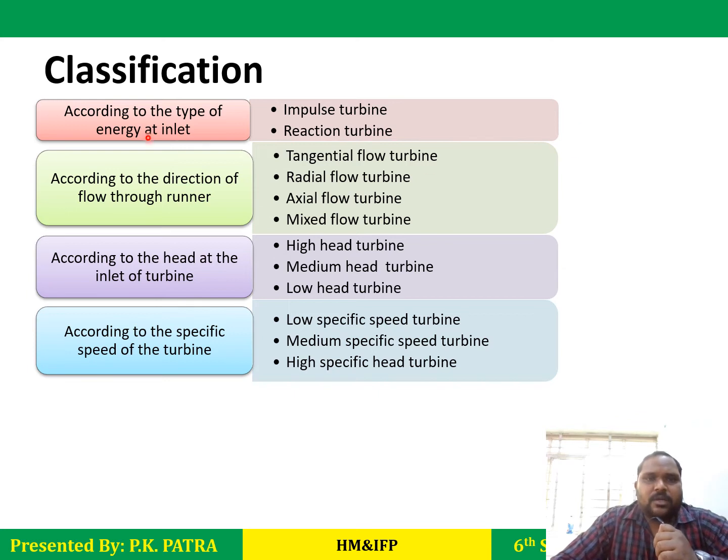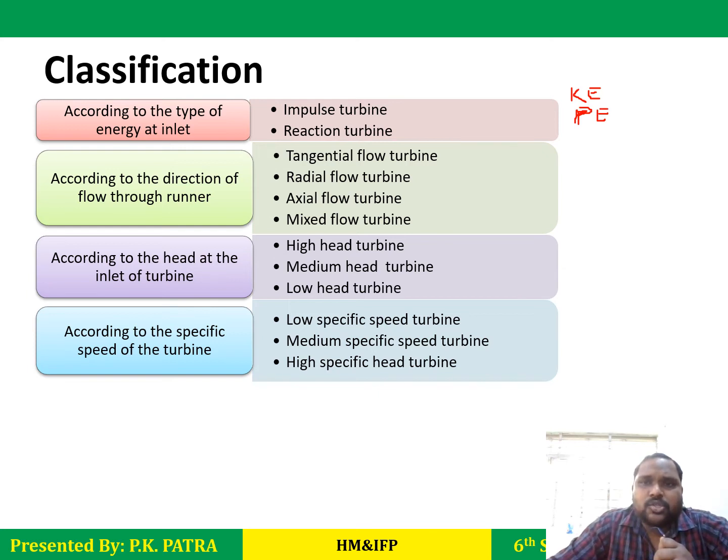Type of energy: when water comes out from the penstock or nozzle, that energy may be kinetic energy and there may be potential energy. Sorry, this one is pressure energy.